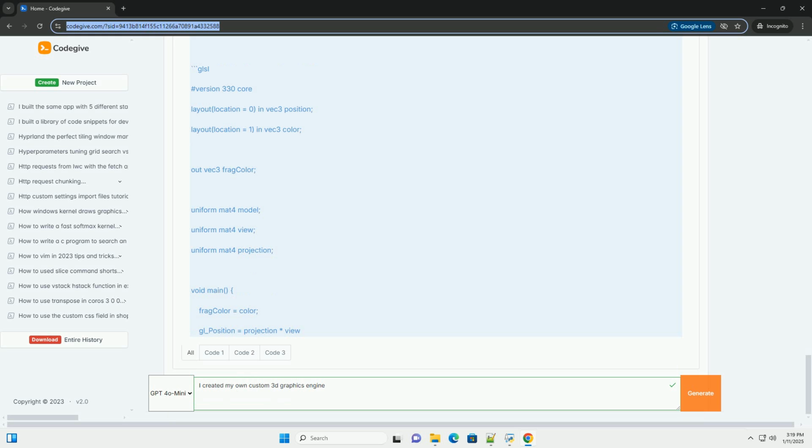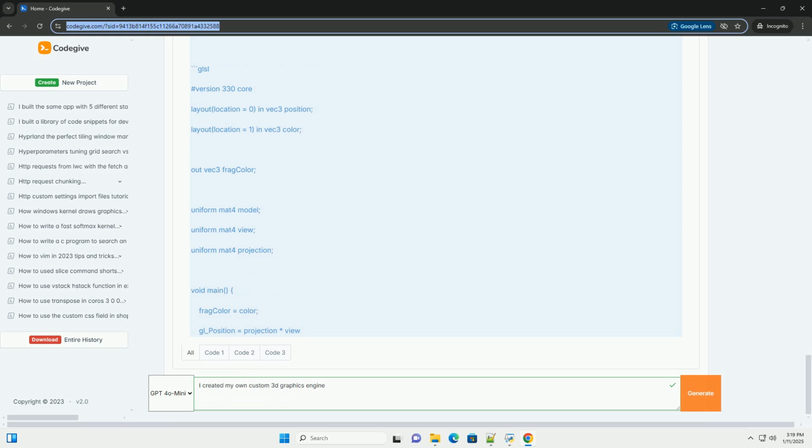GLFW, a library to create windows and handle input. GLM, a mathematics library for graphics and linear algebra. GLEW, to manage OpenGL extensions. 2. Create a project structure.